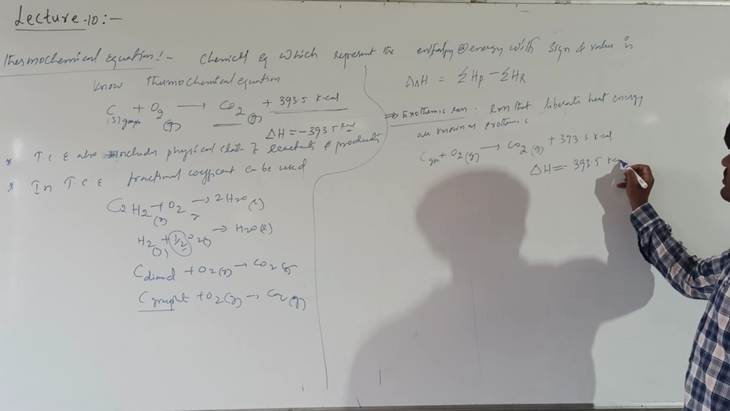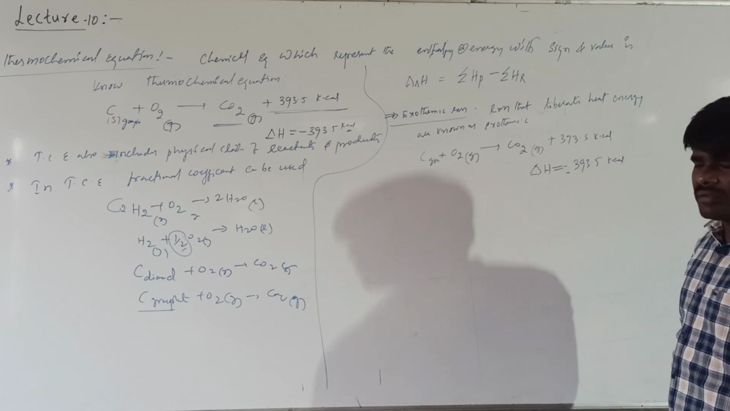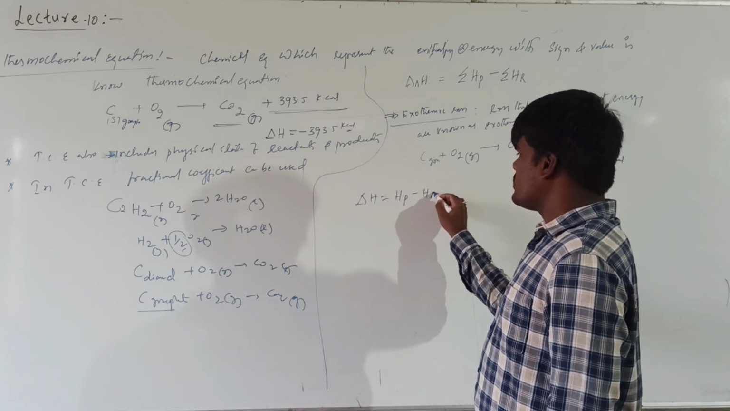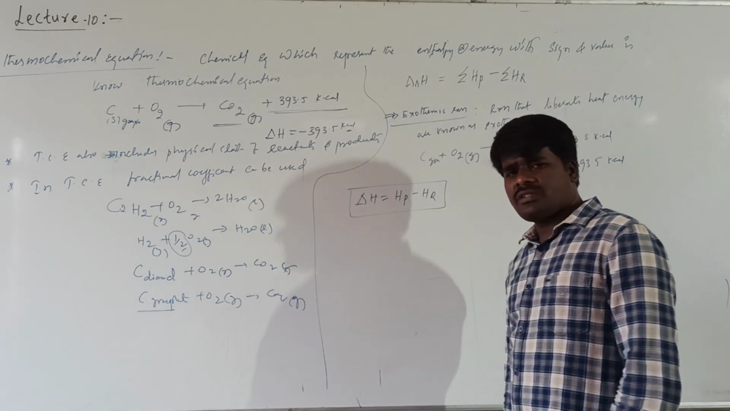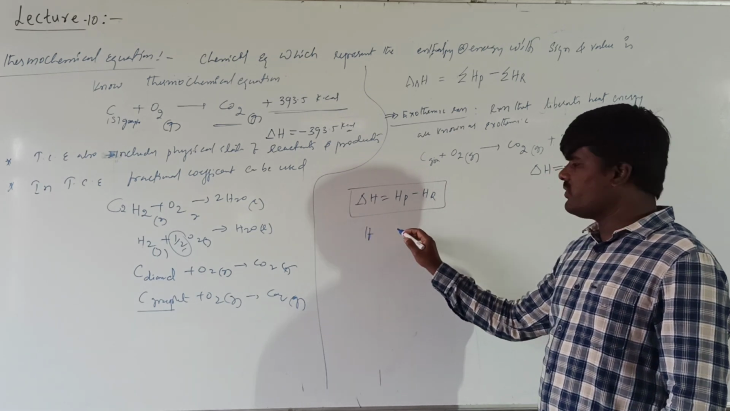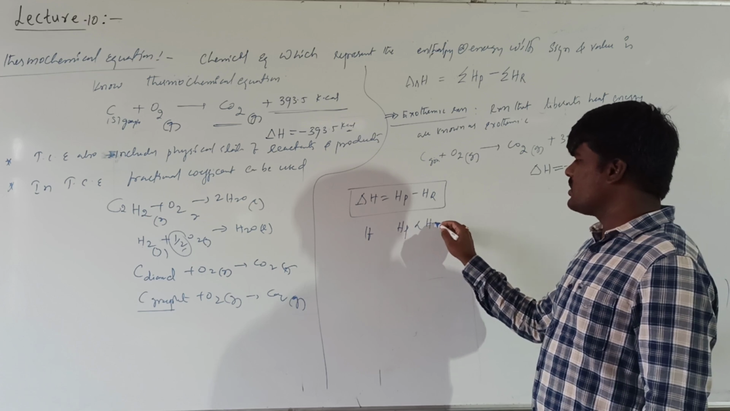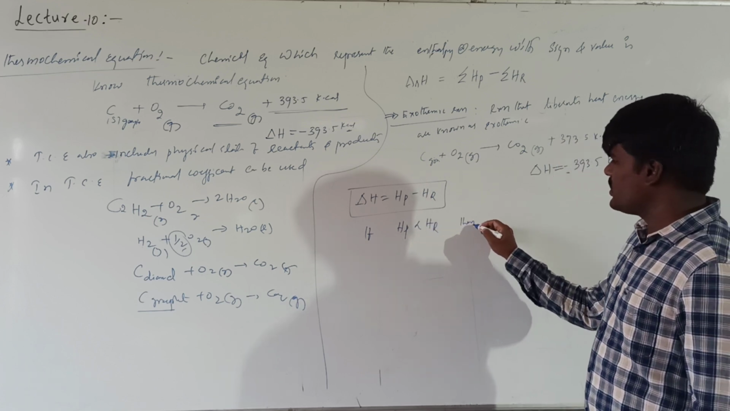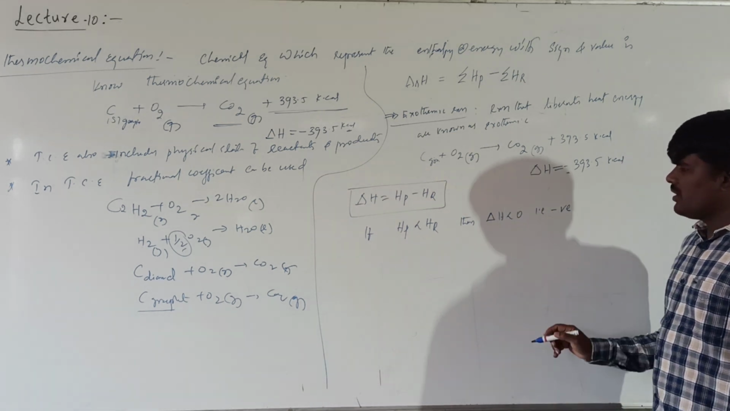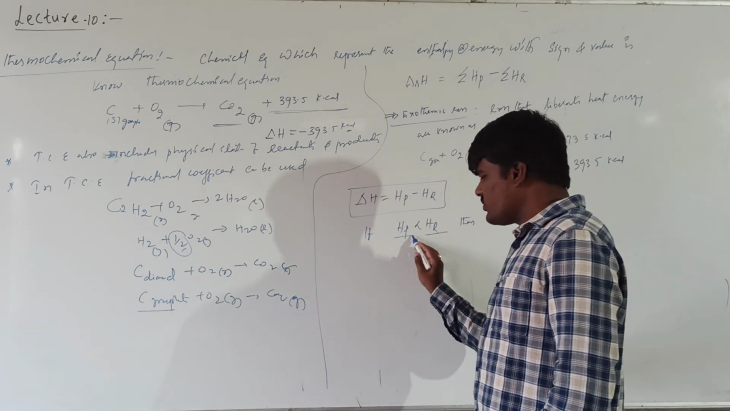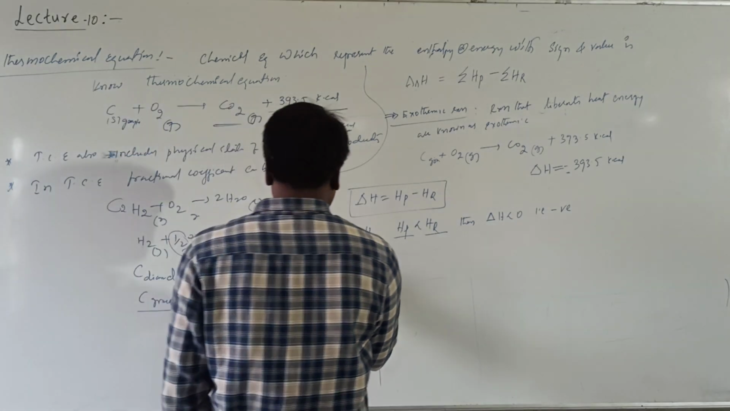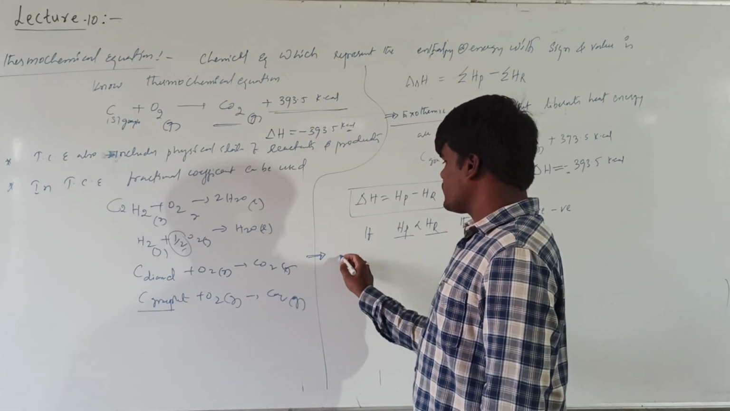Why are we using this negative symbol? Liberation is always given with a negative symbol, because delta H is equal to HP minus HR, the enthalpy of the product minus the enthalpy of the reactant. A reaction becomes exothermic if the enthalpy of the product is less than the enthalpy of the reactant; then delta H will be less than 0, that is, negative. When the enthalpy of the reactant is greater than the enthalpy of the product, such a chemical reaction is called an exothermic reaction. The opposite of it is called endothermic reactions.